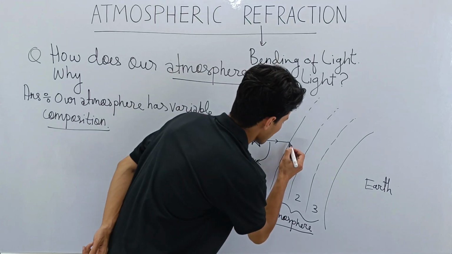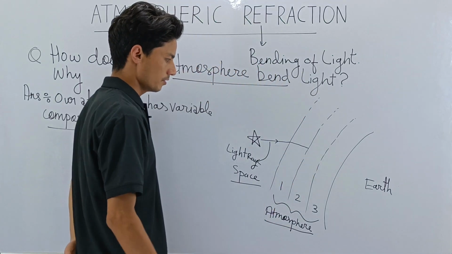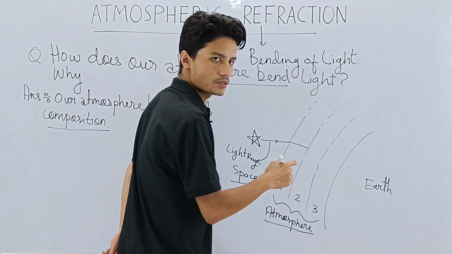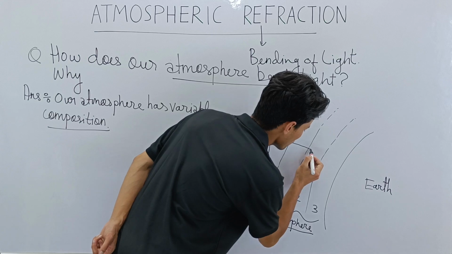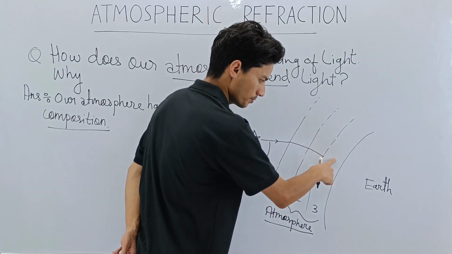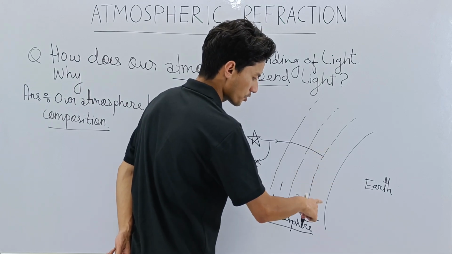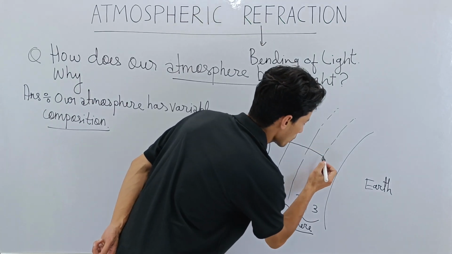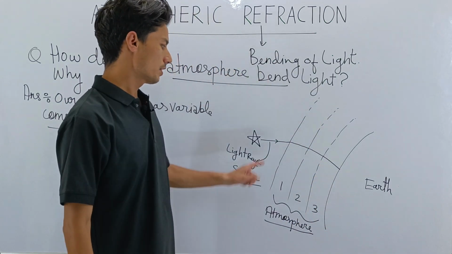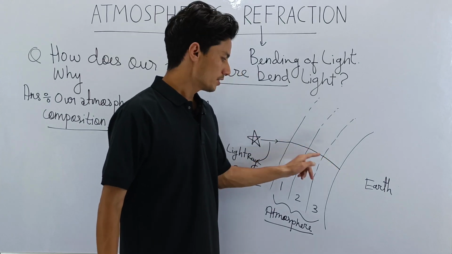So let us bend the ray. It has bent a little. Then again, compared to this medium, this is more dense, so it will bend more. Then compared to this medium, medium 3, layer 3 is more dense than medium 2, so more bending will take place. So this is how the light travels down to earth.